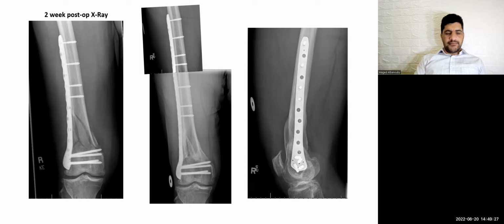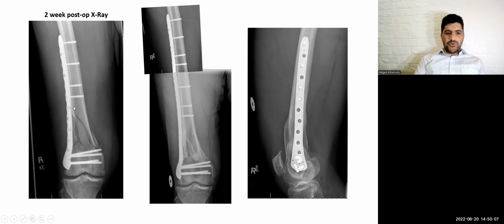Priority is to restore the anatomical axis and mechanical axis. I will not put any screws in the comminution. I will not fill all the holes, because here I don't like to put a high stiffness construct. So this comminution could heal with a low stiffness plate. So I will leave some holes empty. This is important. I will not put any screws in the comminution.